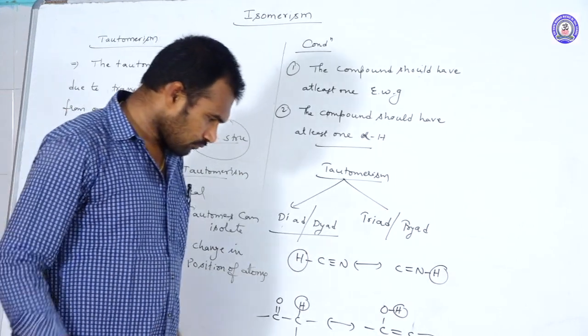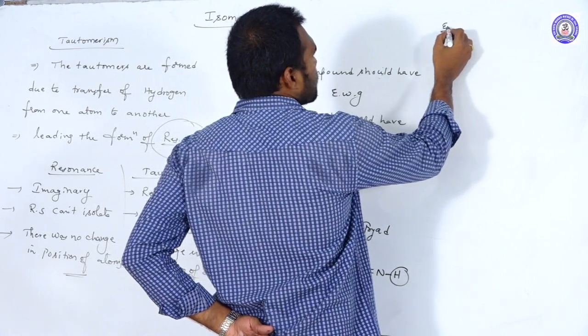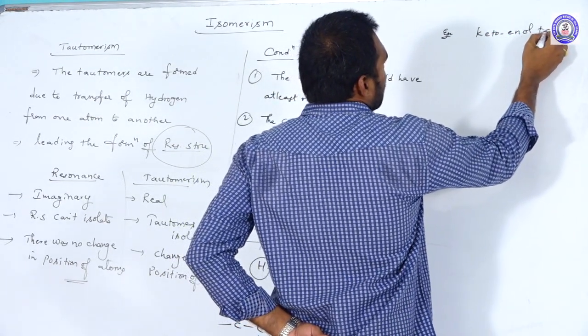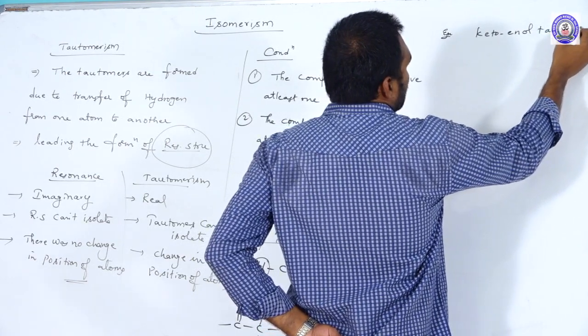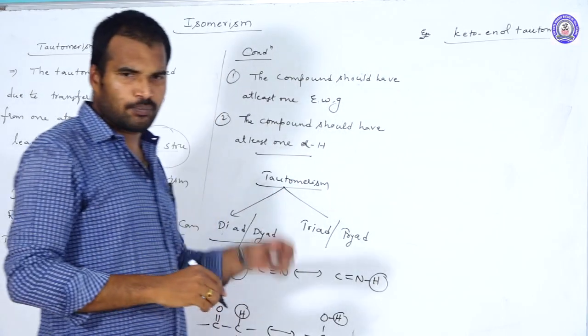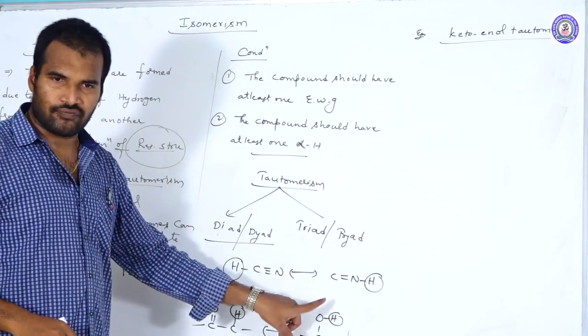Next, the best example for the triad system is keto-enol tautomerism. Keto-enol tautomerism is the best example for this. Okay, this is a keto form and this is an enolic form.